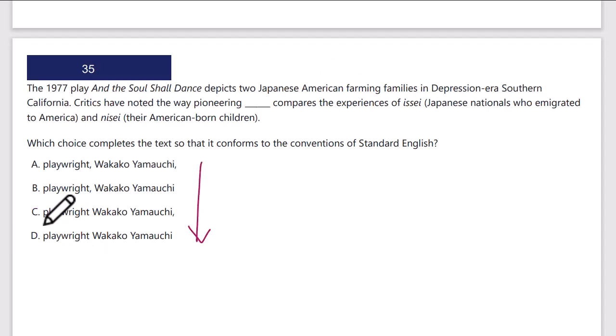Okay, quick scan. I've got playwright, Wakako Yamauchi. Right away, again, this looks like an appositive. We've got our profession and then name. The second part is the name, which means it's identifying. It's restrictive and will not be separated by commas. So this one separated by commas looks wrong. This one separated by a comma on one side is definitely wrong. I want no commas or commas on both sides. But in this case, it's restrictive, so I want commas on neither side. So right away, I'm pretty sure this is the answer without even reading the whole thing.